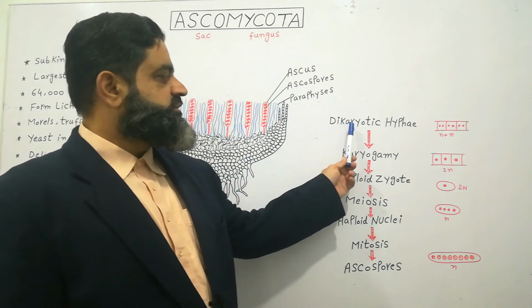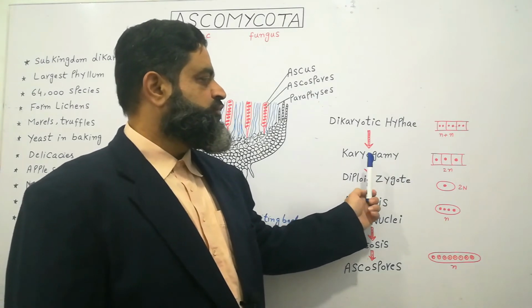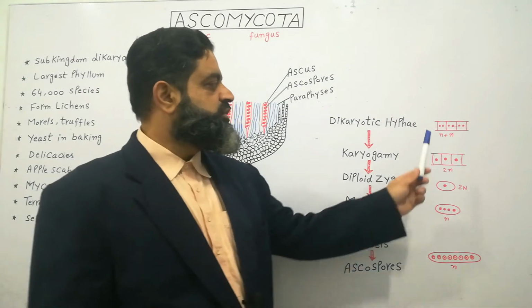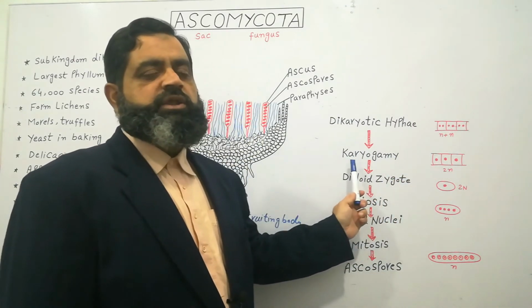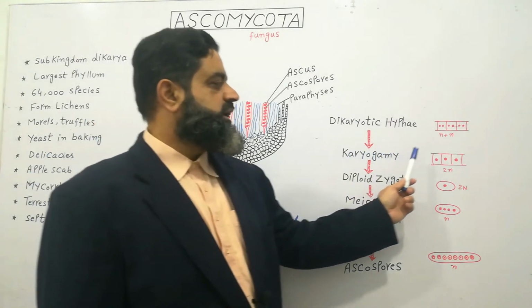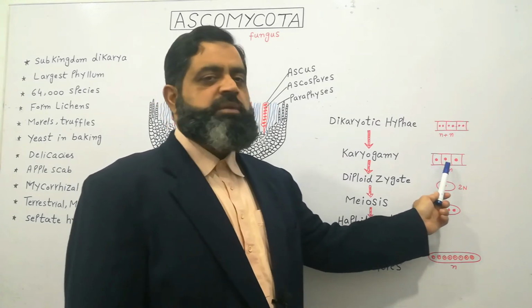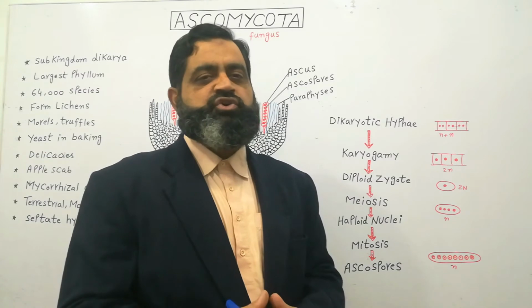During sexual reproduction, their dikaryotic hyphae start to form a diploid nucleus. Both of the nuclei join with each other, which is known as karyogamy. Karyo means nucleus, gamy means union. Both nuclei in the hyphae join and become diploid, and this diploid nucleus is formed only for a short period of time.